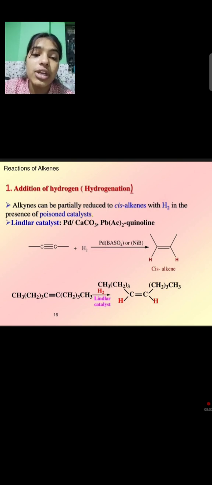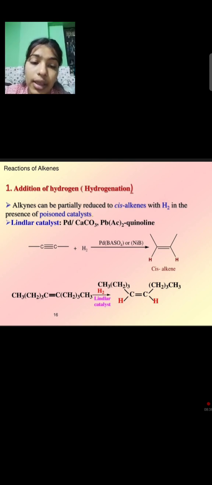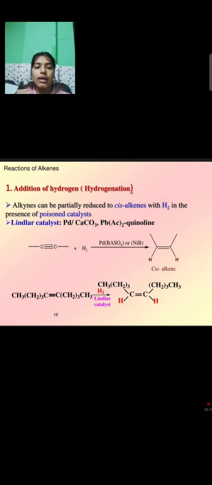Alkynes can be partially reduced to cis alkenes with H2 in the presence of a poisoned catalyst. We also know the catalyst, Lindlar catalyst, that is Pd in presence of calcium carbonate, and we can also call it quinoline. We take our alkyne, with H2 in the presence of Lindlar catalyst, and we get cis alkene formation.